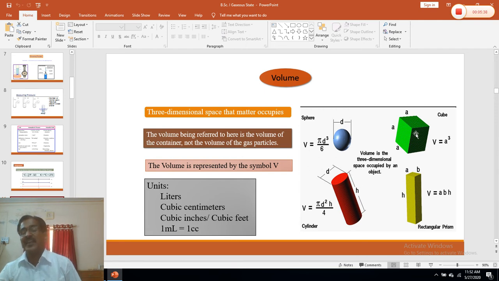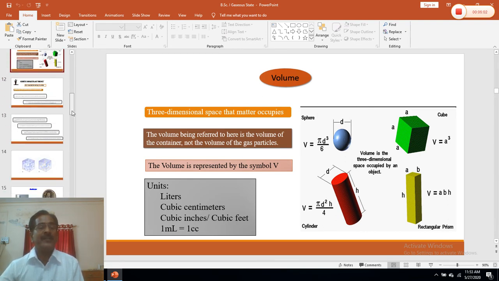If a gas is enclosed in a cubic vessel, then the volume of this cube will be the volume of the gas. Now the unit of volume of the gas is expressed in liters. This is sometimes a bigger unit, so smaller units are used, cubic centimeter, that is cc, and 1 cc is nothing but 1 ml. So this is another property, that is, volume is a variable.